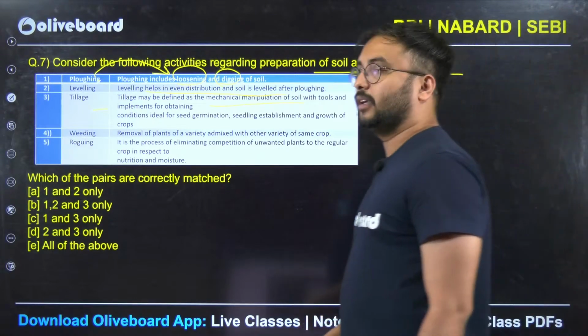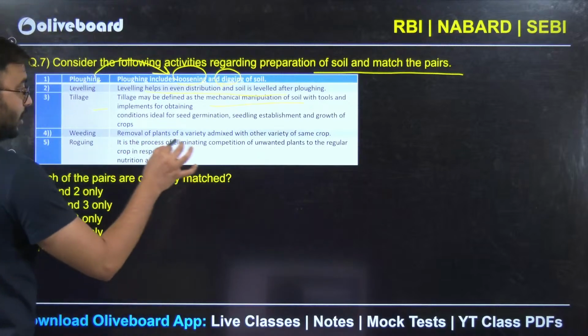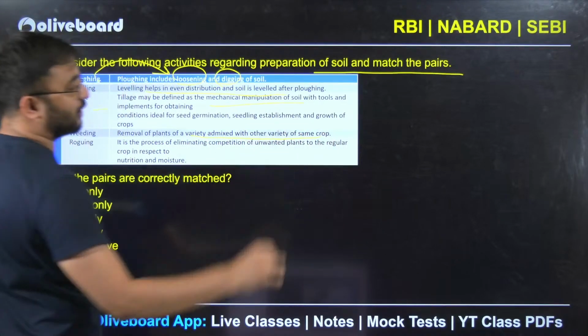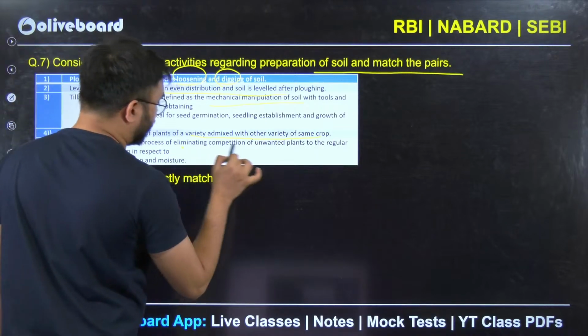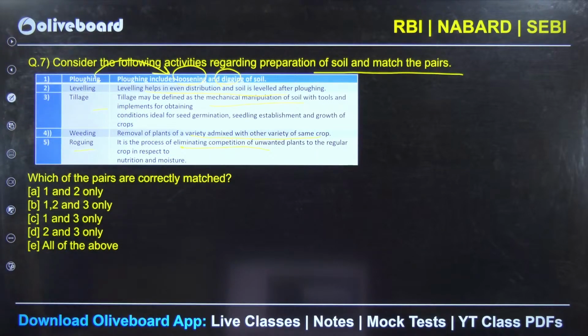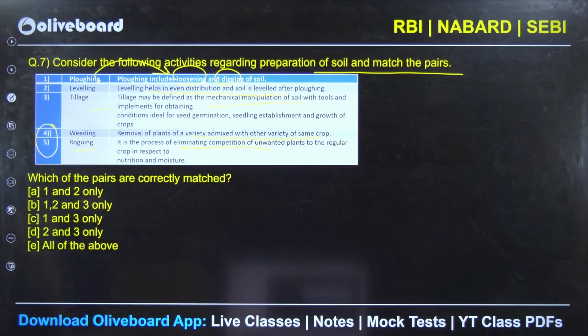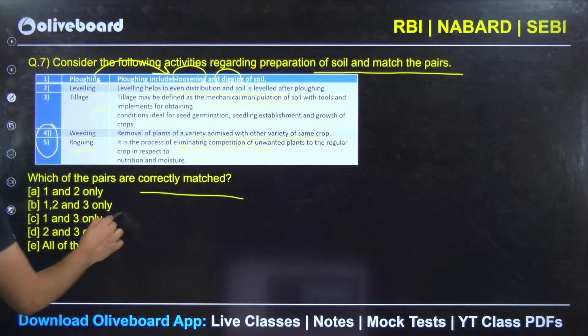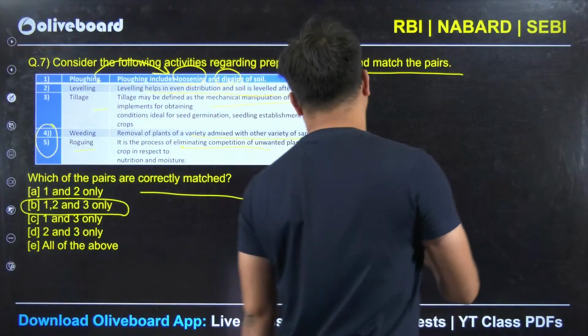Now weeding is nothing but removal of unwanted plant growth, but here removal of the variety mixed with the same crop has been written. Look at the 5th option, roguing, process of eliminating competition of unwanted plant growth. So here you will see 4 and 5 options are interchanged. So the correctly matched pairs are 1, 2, 3 only.